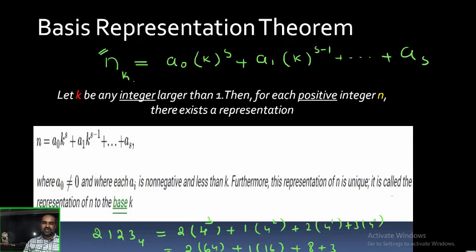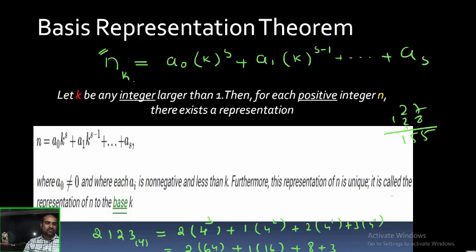This 27 and 128 add to 155. So what is the meaning of this? I can write in base 10: 2, 1, 2, 3 base 4 is equivalent to 155 in base 10.